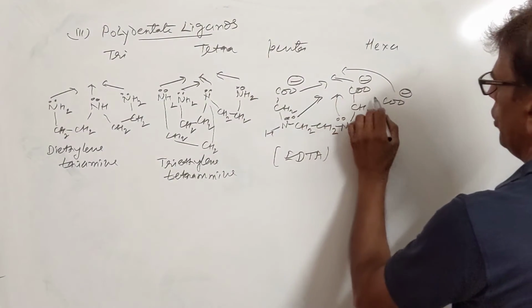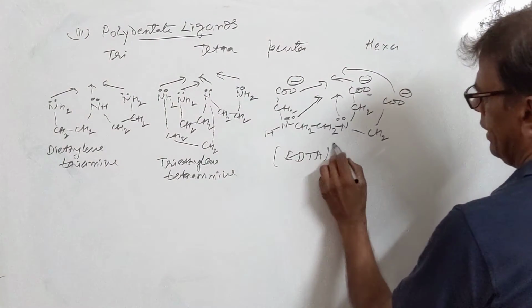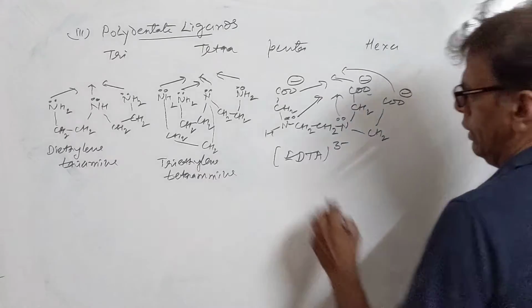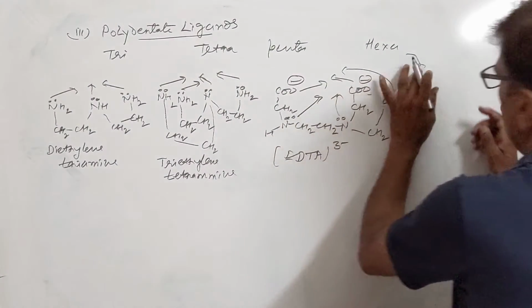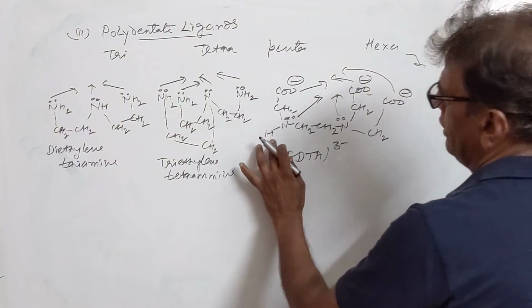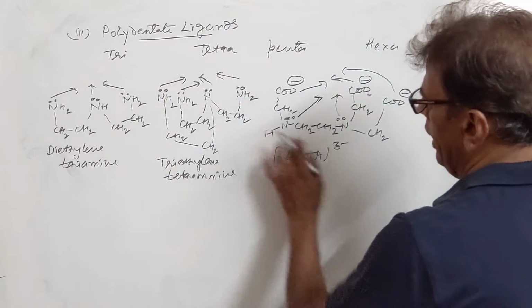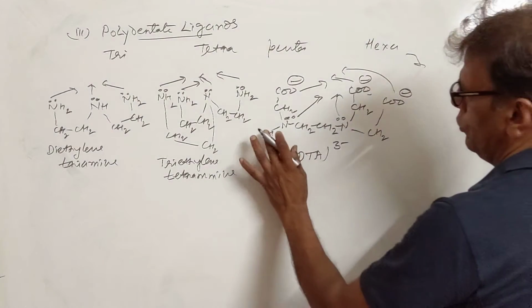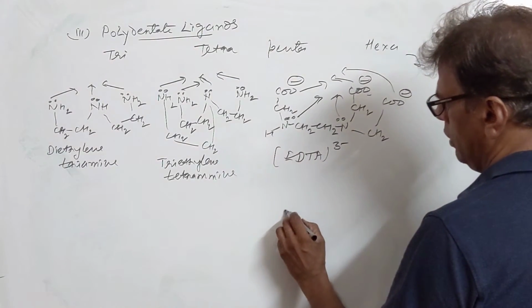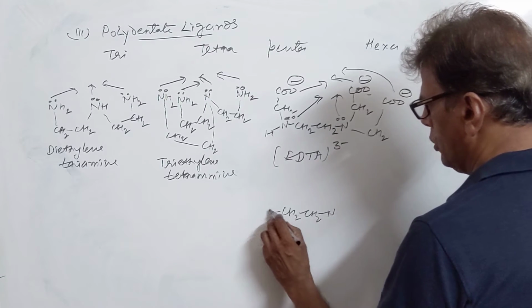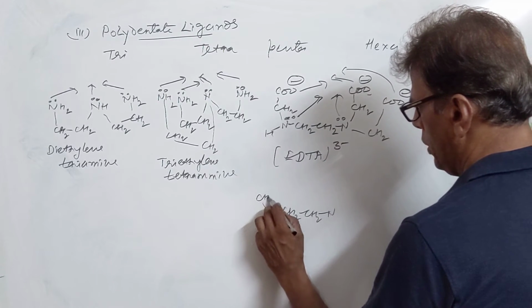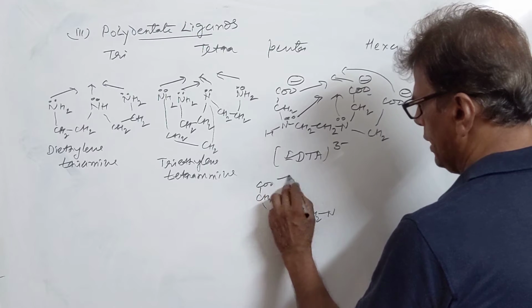It is called EDTA. 3 negative charges are here, 1, 2, 3. EDTA 3 negative. Then we have hexadentate ligand. It is formed when this hydrogen is also replaced by this NH2 group. So you will now put ethylene diamine, and all the hydrogens of 2 nitrogens are replaced by acetate groups.